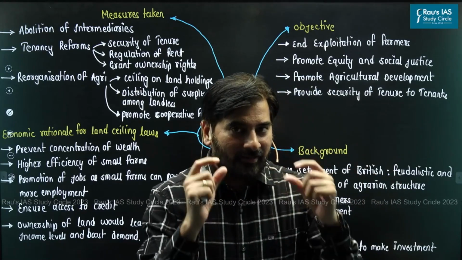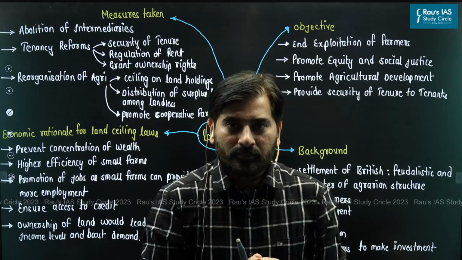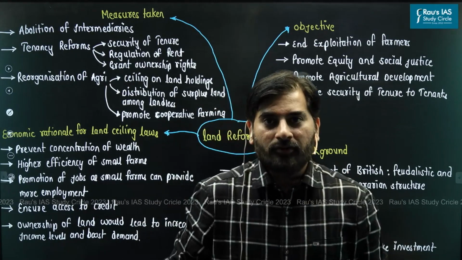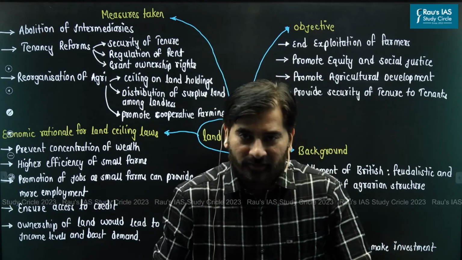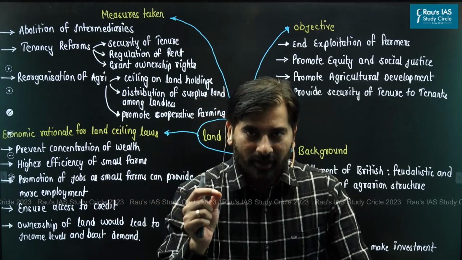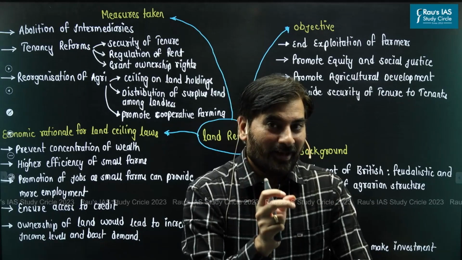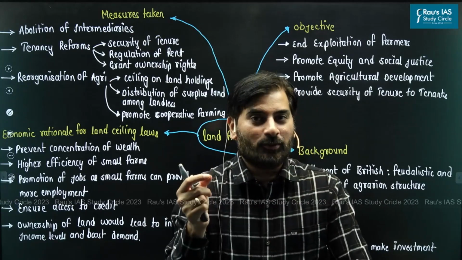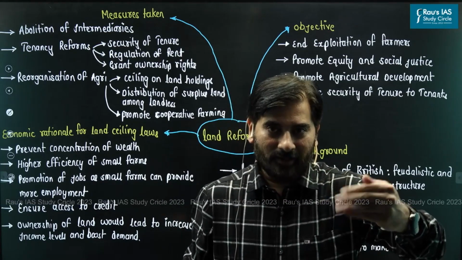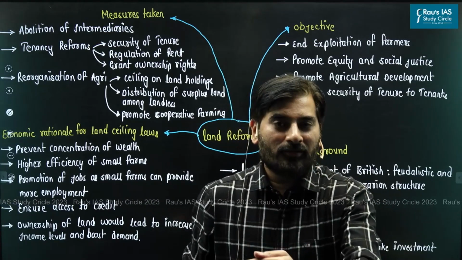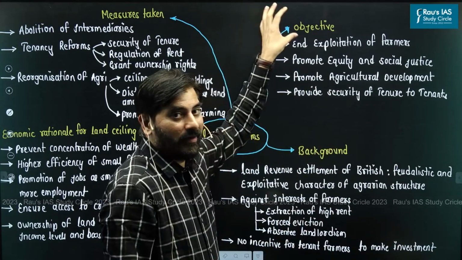And this land as a resource came to be concentrated in the hands of only a few people. So when we framed the Indian Constitution, most of you know DPSPs, that is Directive Principles of State Policy. Article 39B and Article 39C seek to prevent concentration of wealth. They seek to promote equitable distribution of wealth. So, in order to promote agricultural development and in order to promote equitable distribution of income as well as wealth, we started implementing the land reforms.